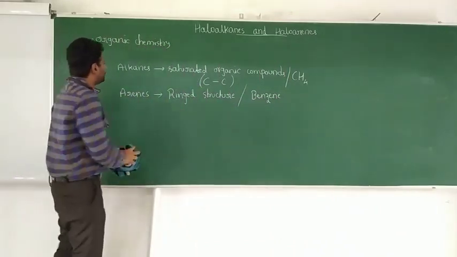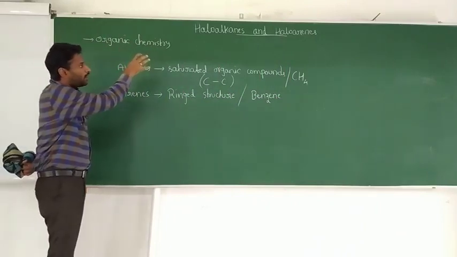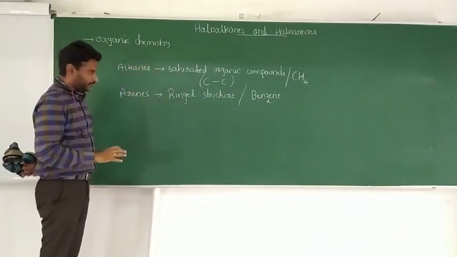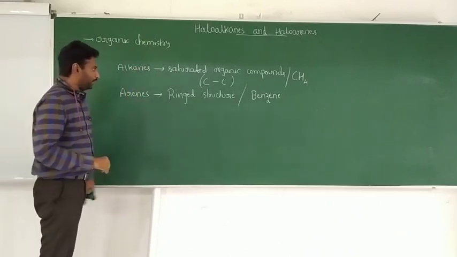So now in this chapter we have haloalkanes and haloarenes. It is the continuation of your first PUC chapter.